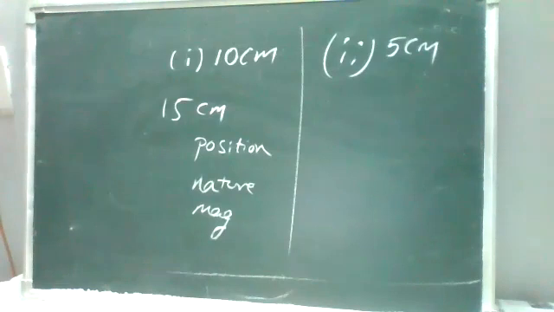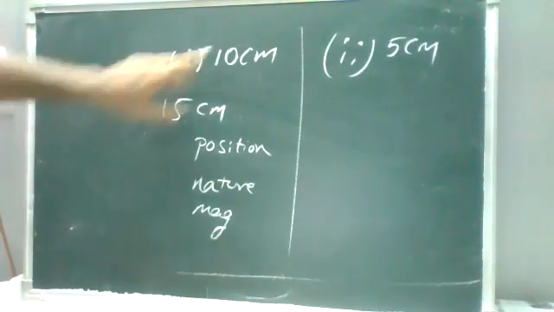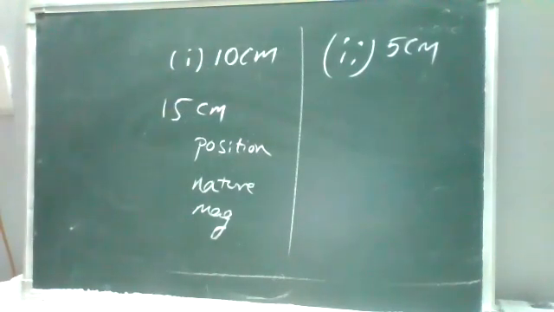So an object is placed 10 centimeters, first one, second one 5 centimeters, in front of a concave mirror of radius of curvature 15 centimeters. Find the position, nature and magnification of the image in each case.